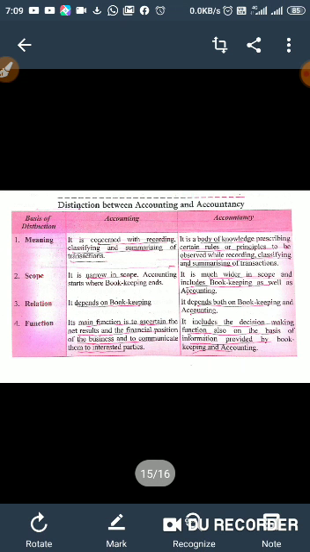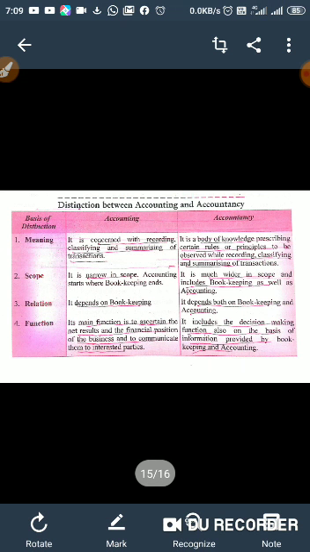Scope. Accounting has a narrow scope. Accounting starts where bookkeeping ends. Accountancy has a wider scope. It includes bookkeeping as well as accounting. The relation: accounting depends on bookkeeping, because accounting starts only when the bookkeeper ends its work.